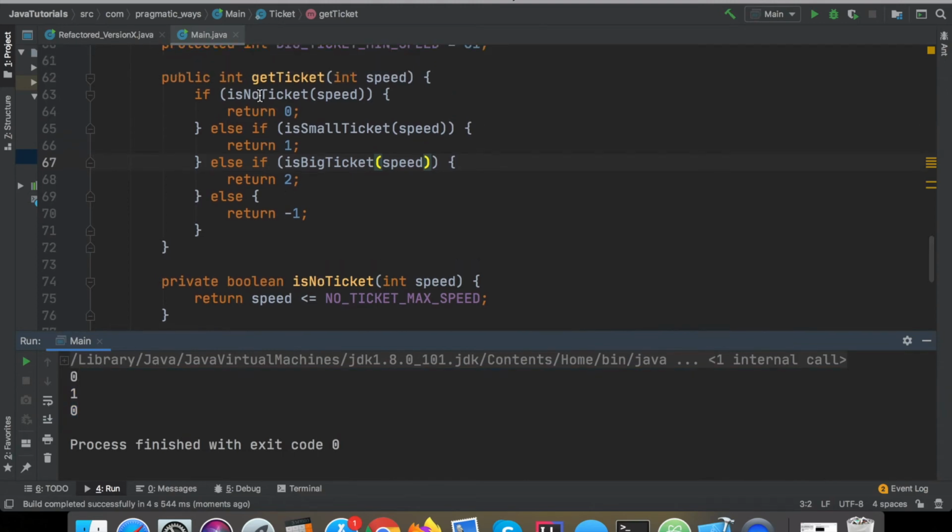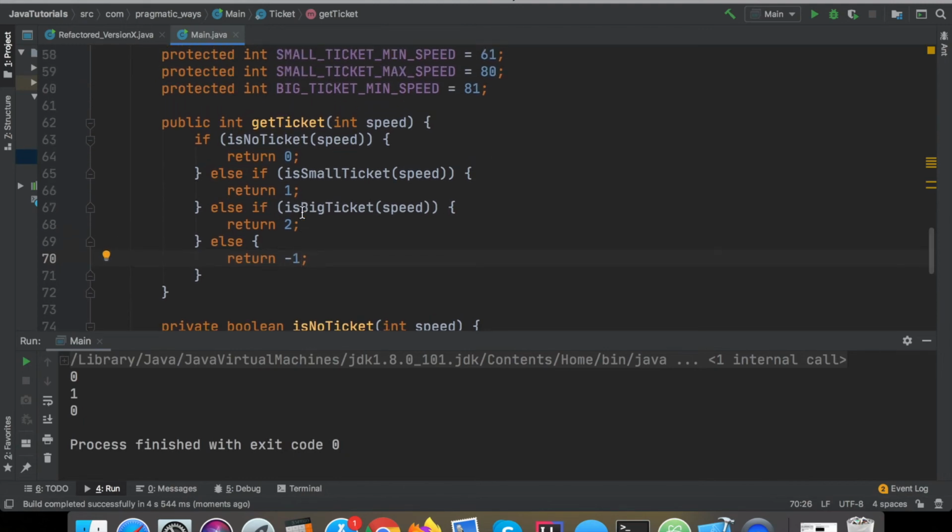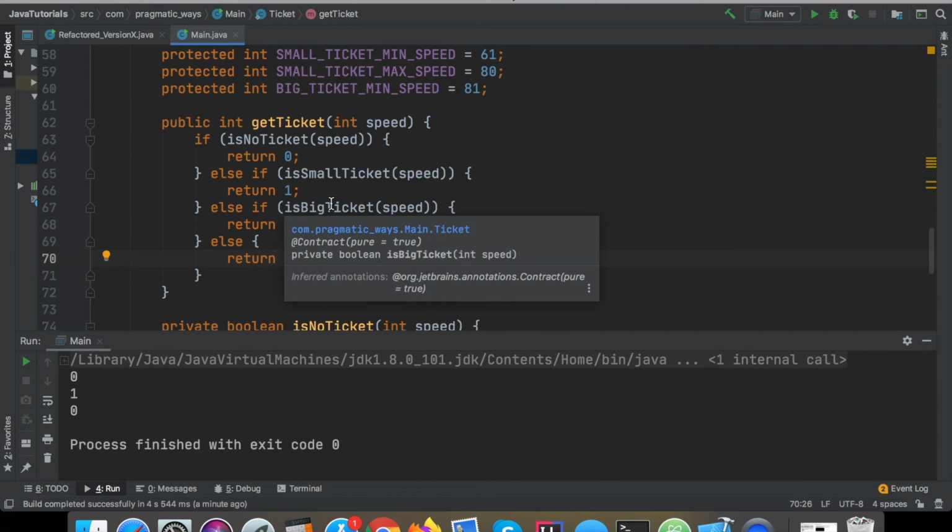And again, now it's just a lot easier to read. Get ticket for a certain speed. If isNoTicket for the speed, return 0. If isSmallTicket, return 1. Else if isBigTicket, return 2. Else return -1 for some type of error code, I guess. Again, I'm not any type of fan of returning -1s or error codes or nulls or anything. I'd much rather throw an exception or assert false or something like that. But again, for this specific use case in this sample program here, this will suffice.